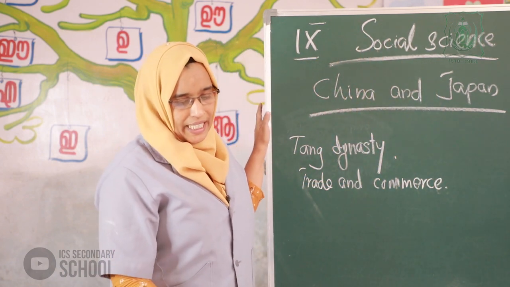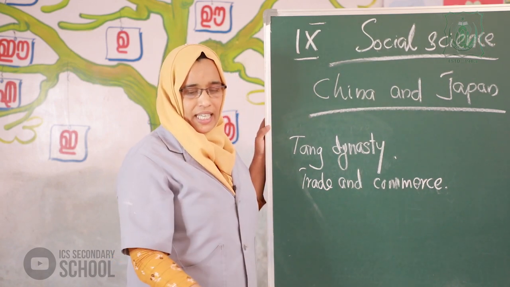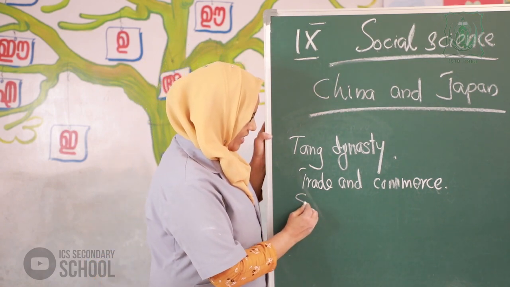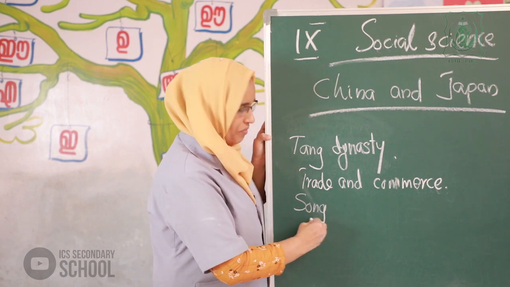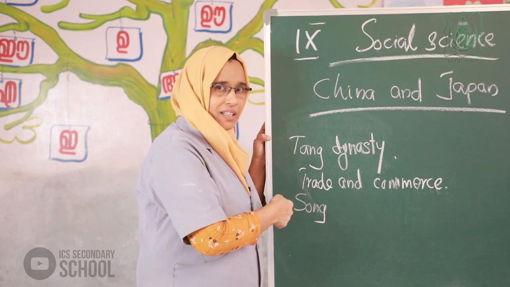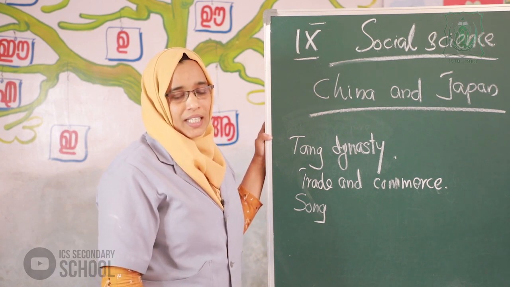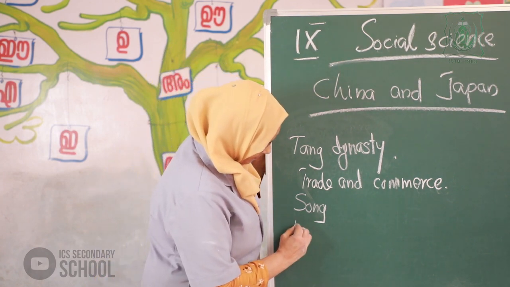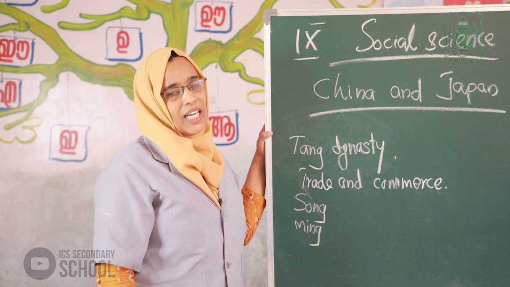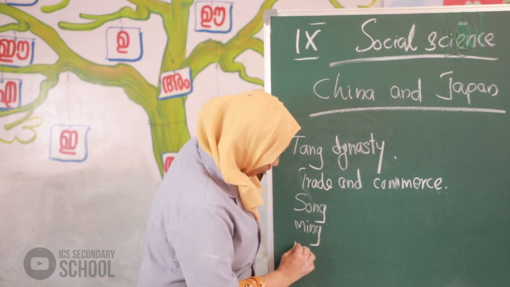After the Tang dynasty, China was ruled by the Song dynasty, then the Ming dynasty, and the last one, the Manchu dynasty.